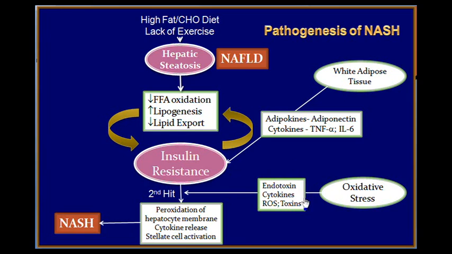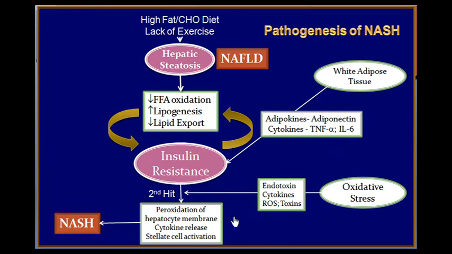Then, when there are endotoxins due to all this oxidative stress, cytokines that are available like TNF alpha and IL-6, the reactive oxygen species, also called ROS, and toxins are generated. All these act on the compromised liver, which is already a fatty liver, coupled with insulin resistance.